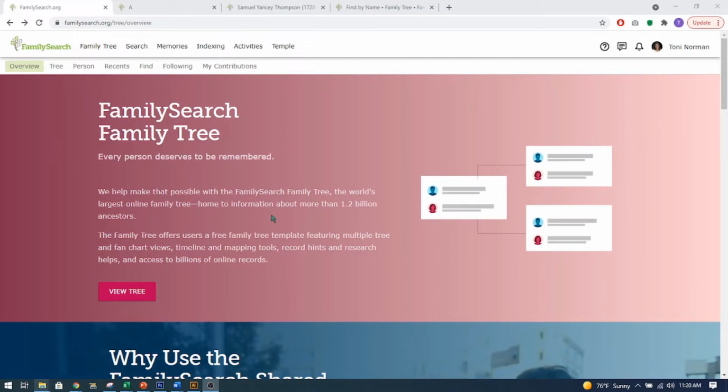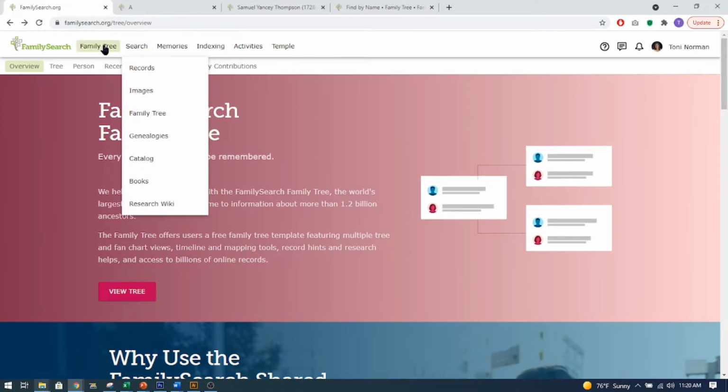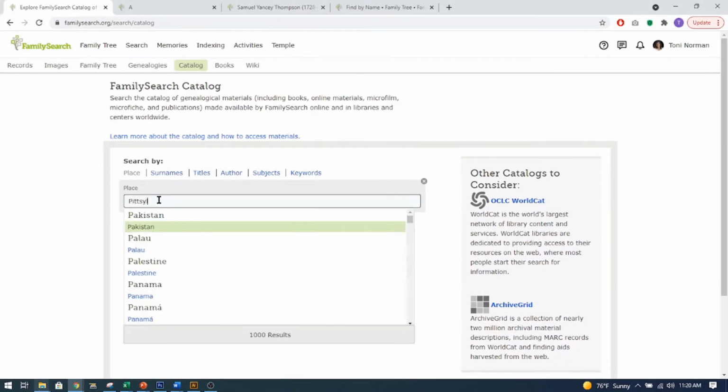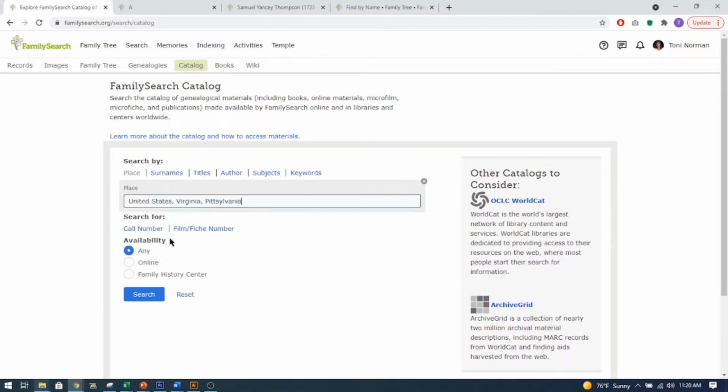I'm going to show you a little bit about the guardianship records, how to find them, and give you an example of one that helped me with part of my family. So I'm going to go to search. This is in FamilySearch. Go to search and go to catalog. And then I'm going to type in Pennsylvania, Virginia. That's where I do a lot of my research. I click online. I say search.